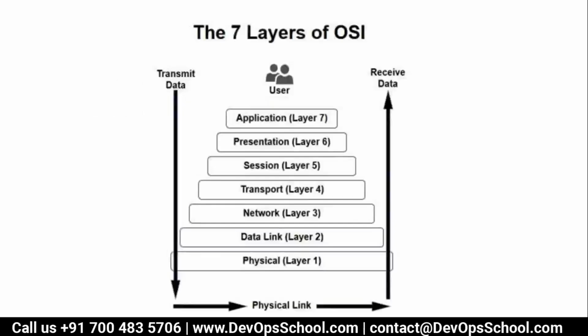Look at this. Data is transmitted from the application to physical, and received from the physical to the application. That is how it's sent. So you have AbstraNet DP: application, presentation, session, transport, network, data link, and physical. Did you understand this, guys? These are the 7 layers, and each layer has certain significance.